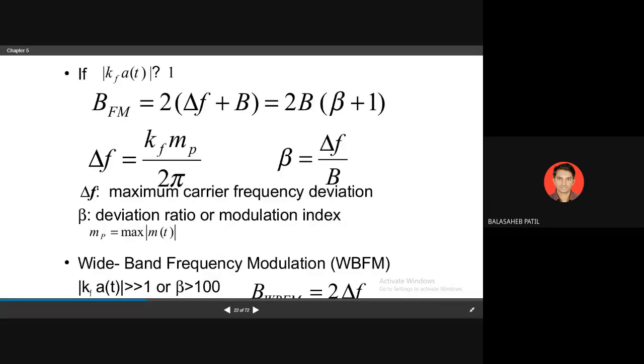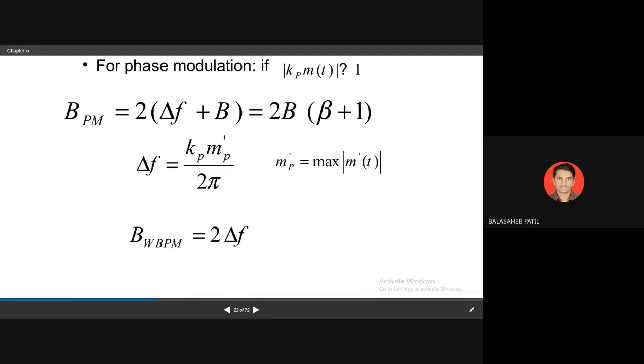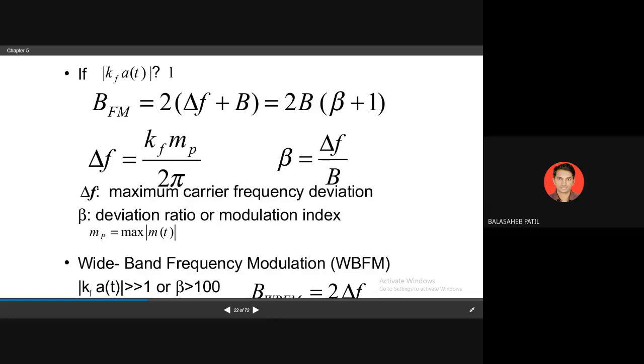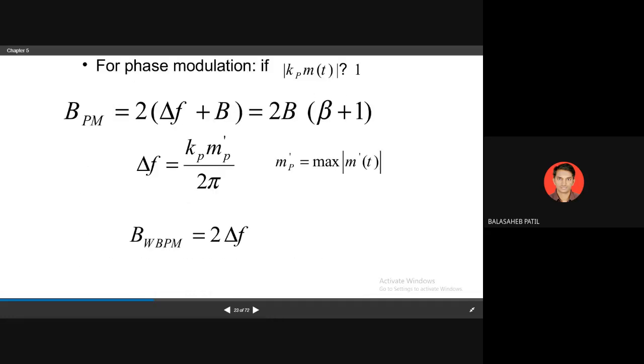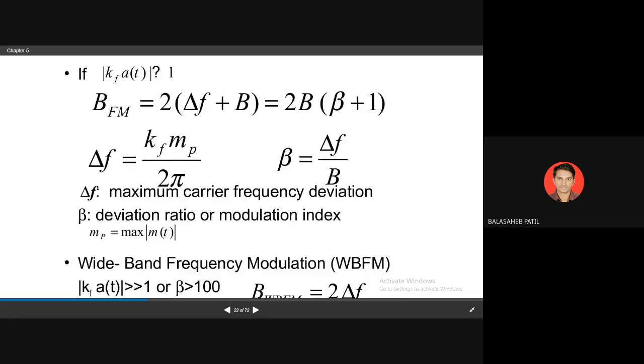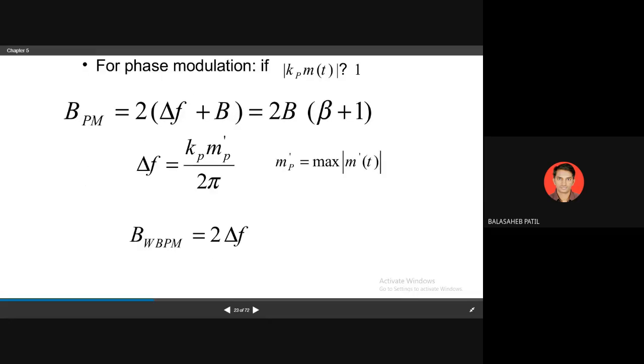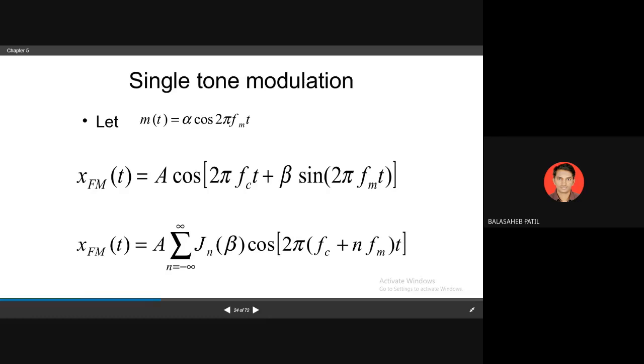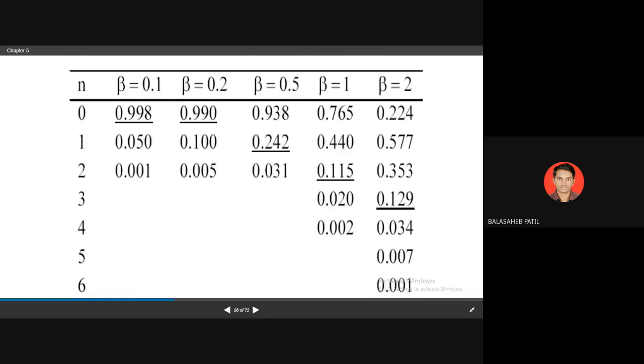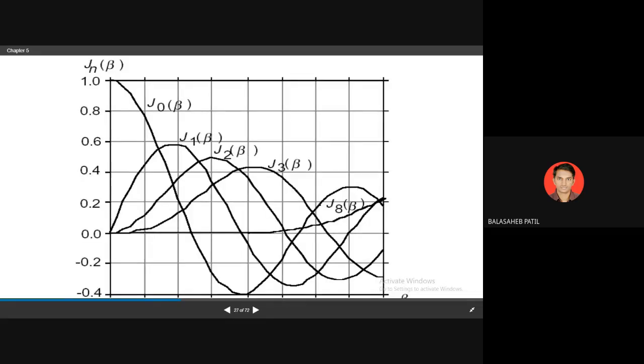This is for wideband FM. Then for PM also the bandwidth value will be the same, where the deviation changes to kp mp upon 2 pi. Here it is kf into mp upon 2 pi. But mp is the maximum of m dash t, right? Then tone modulation we don't have. The spectrum analyzer they have given. This Bessel's function is also covered.